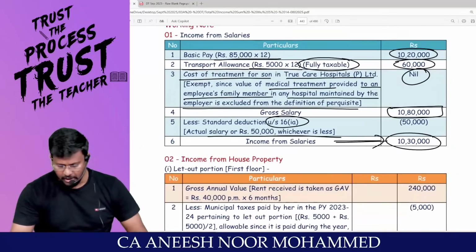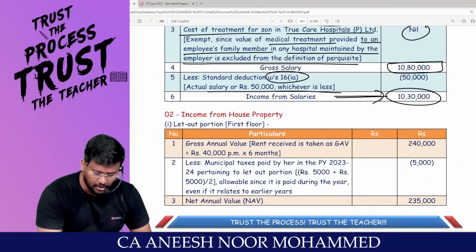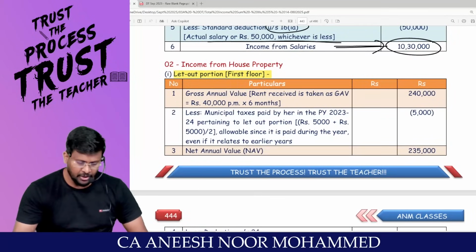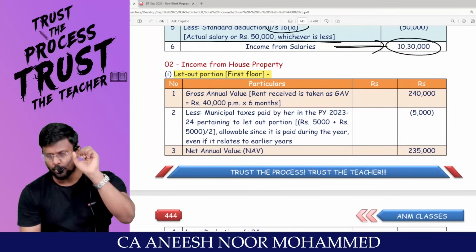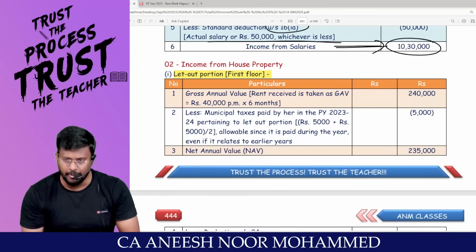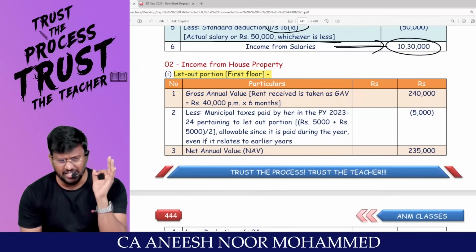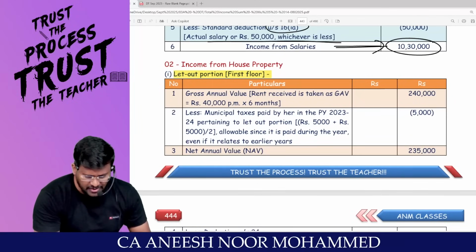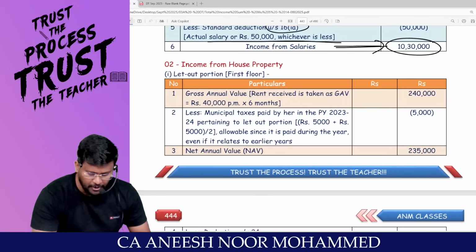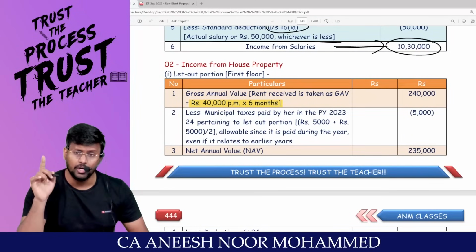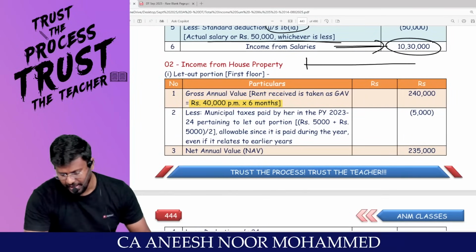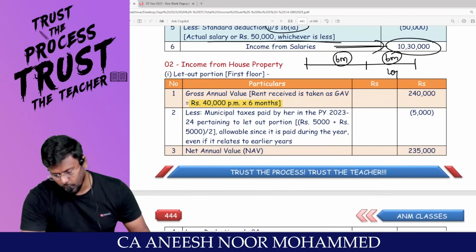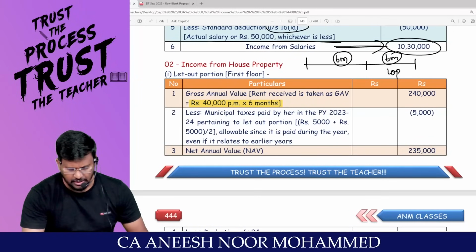Income from house property. Sir, actually 2 houses are there. 2 parts are there. Number 1, let out portion first floor and self-occupied portion ground floor. First, I am coming to let out portion. It's a 5-step approach. Gross annual value, less municipal tax paid by the owner, net annual value, less deduction under section 24A, less deduction under section 24B, you will get the IFHP, right? Gross annual value, actually rent received is how much, man? 40,000, right? 40,000 only for 6 months. Because in entire 12 months, first 6 months, it went for construction period. Next 6 months, only let out period, right? So 40,000 into 6, 2,40,000.